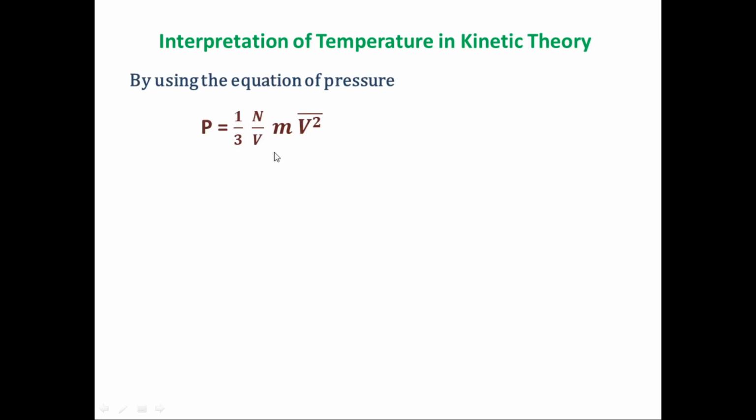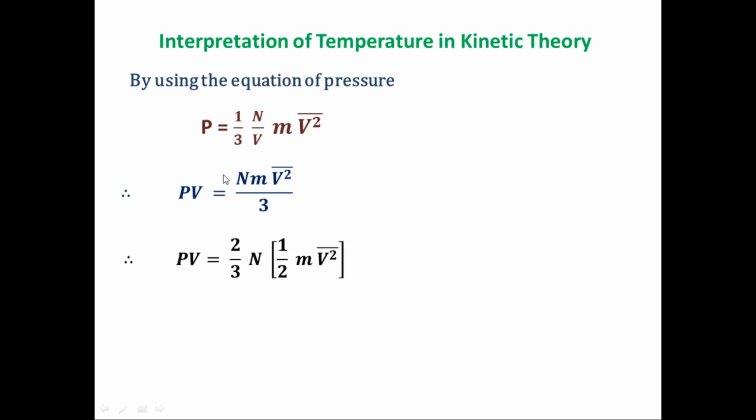So we know the equation of pressure, P is equal to 1 by 3 N upon V m V square. By using this equation, we get PV is equal to N m V square divided by 3. Now, in this equation, we can divide and multiply by 2. When we divide and multiply by 2, we get PV is equal to 2 by 3 N into the bracket half m V square.